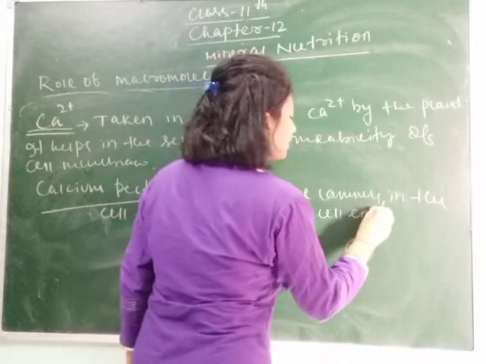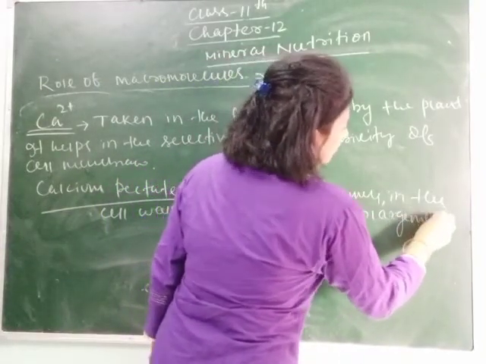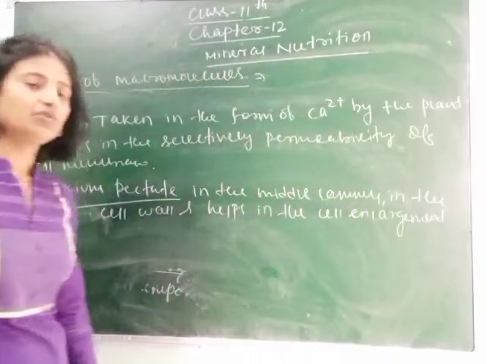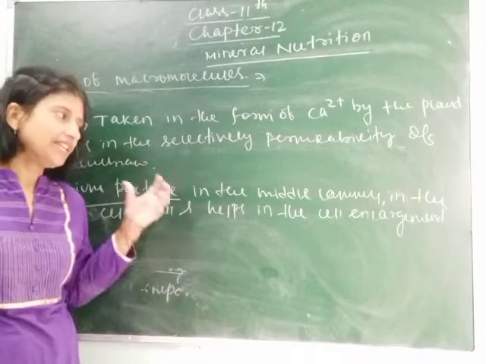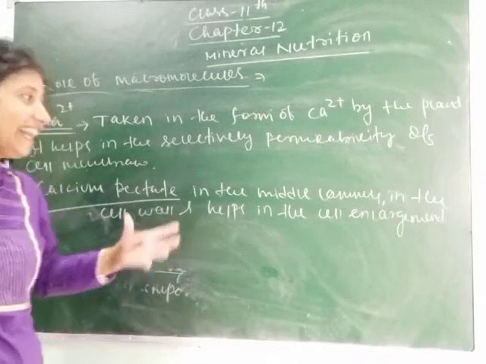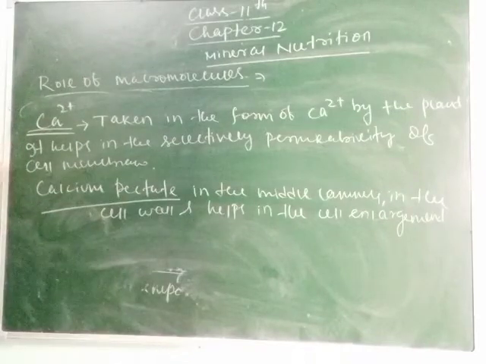So what is the need for cell enlargement? You know that when more substances are absorbed by the cell membrane, then the cell gets enlarged, and this is possible due to calcium. So it plays an important role in cell enlargement.